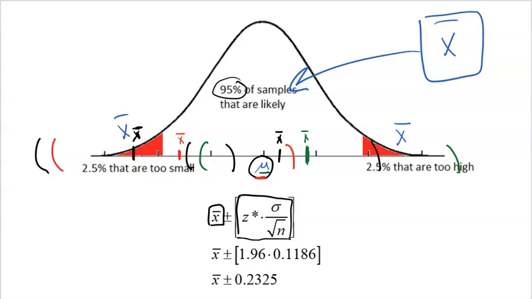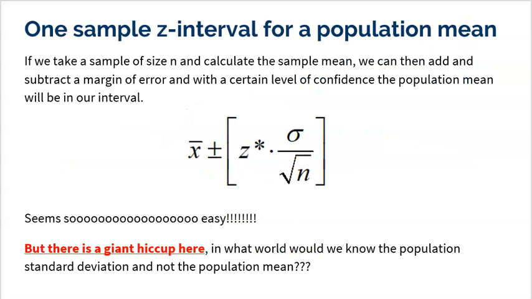So then all we got to do is take our sample mean, whatever that ends up being, go up and down by the margin of error that I calculated here. So we call this a one sample z interval for a population mean, right? Seems pretty easy. All you're going to do is take your sample mean, and then you're going to go up and down by the margin of error. Seems really, really easy. Well, if it was that easy, the video would be ending right here, but it's not.